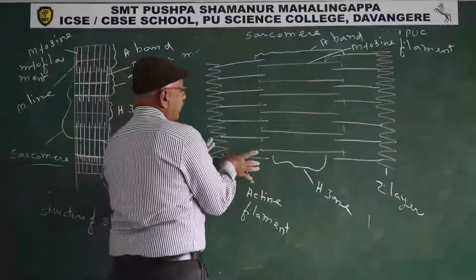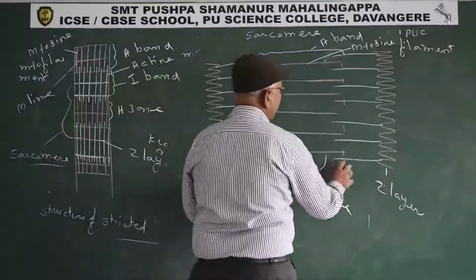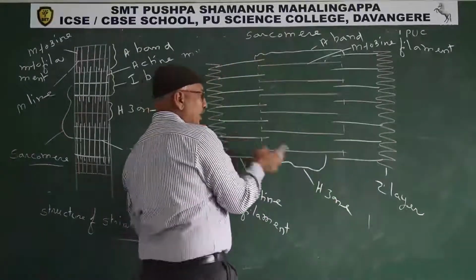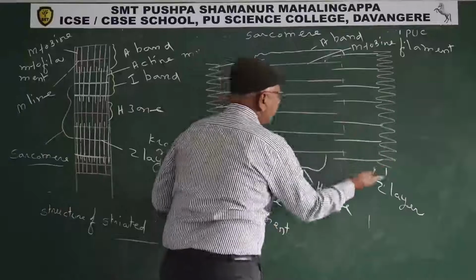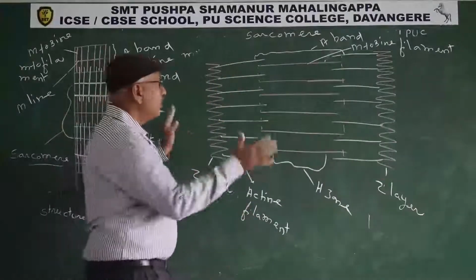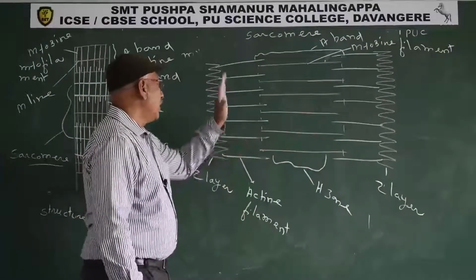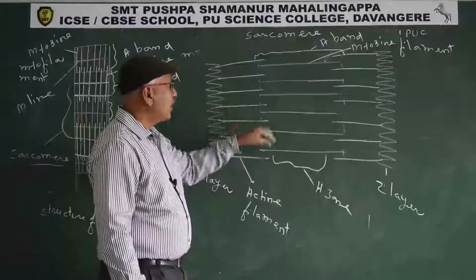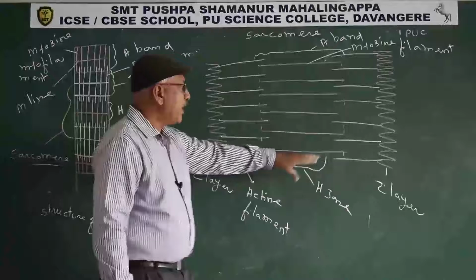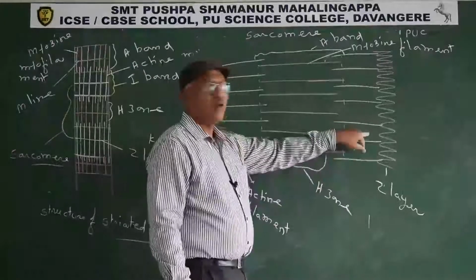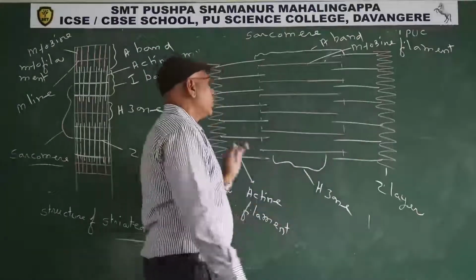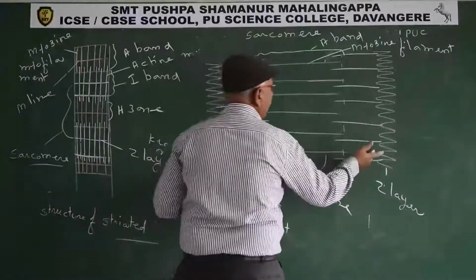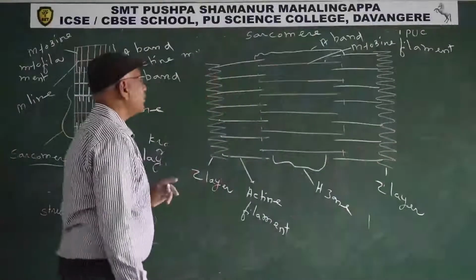Sarcomere contains half of the I band and complete A band. So half of the I band is left of A band and half of the I band is right of A band. So sarcomere contains complete A band, half of the I band on the left side, and half of the I band on the right side.